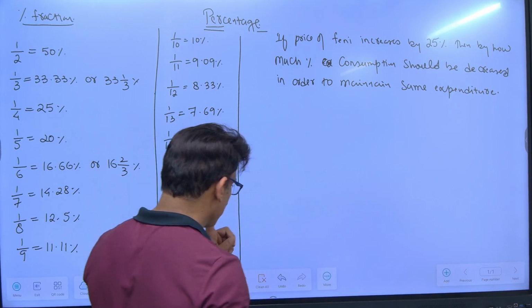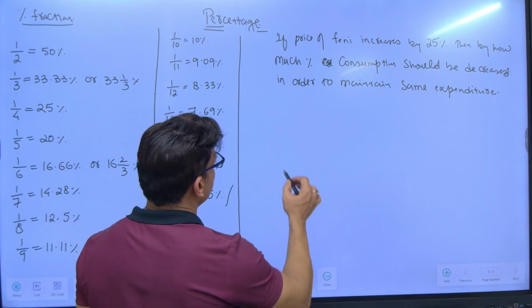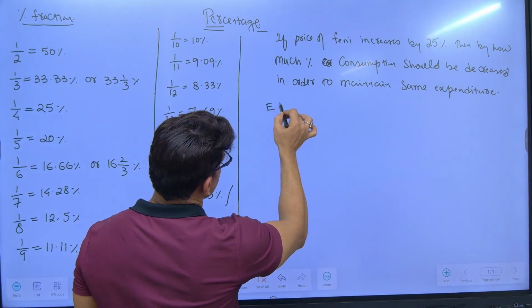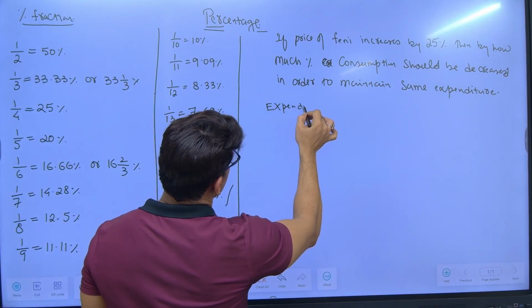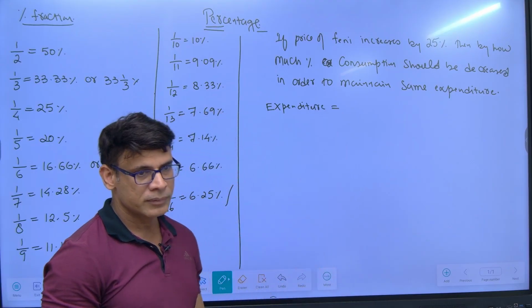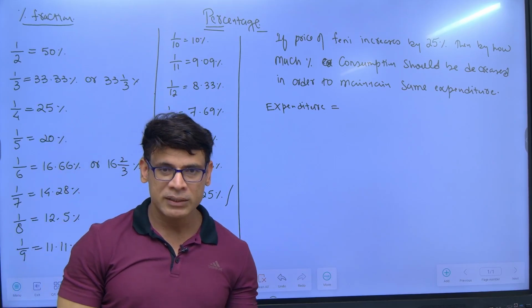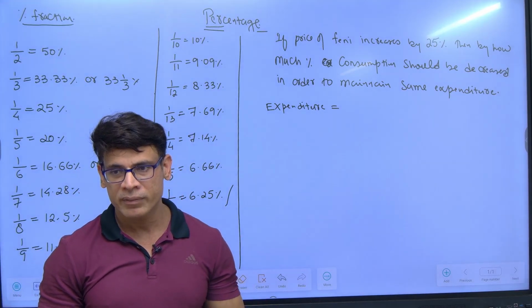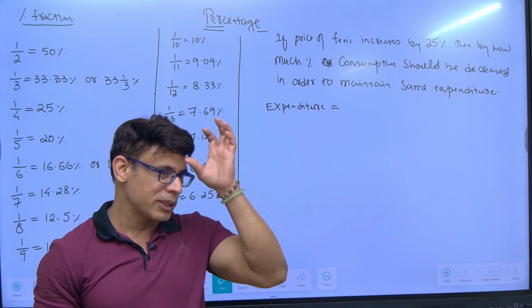First of all, you should know how to define expenditure. How to define expenditure? Suppose price of penny is 100 rupees per liter and you are consuming 10 liters every month.